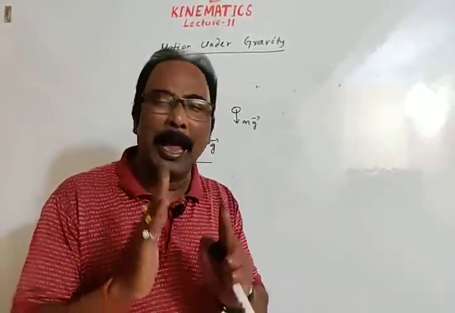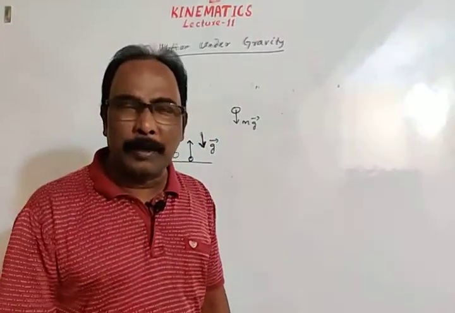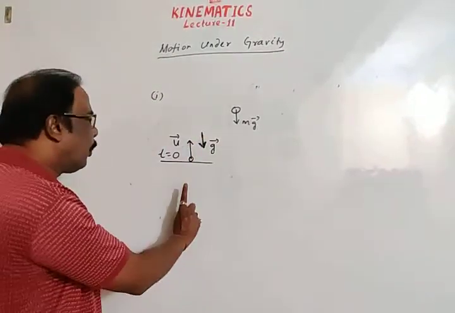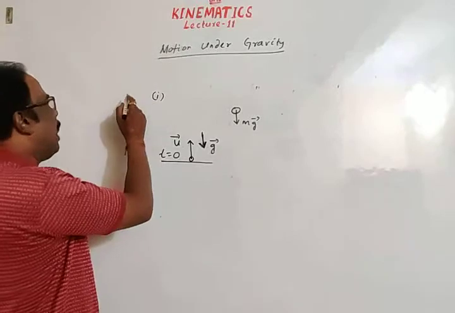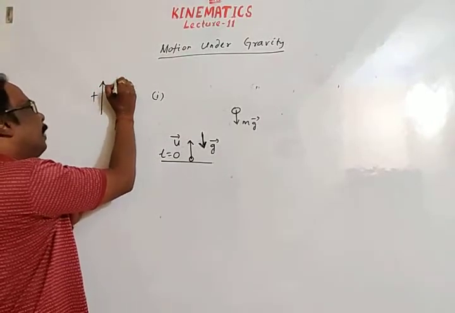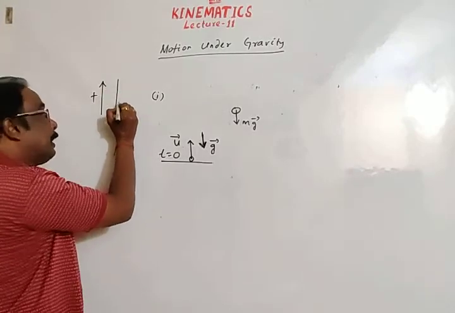I am taking the convention that the initial direction is positive and opposite to the initial direction is negative. See, the body is thrown in the upward direction. So in this case, our convention is that upward direction is positive and opposite to the initial direction,